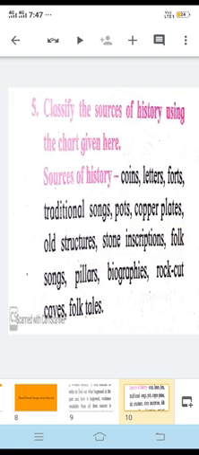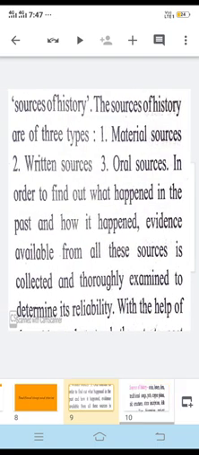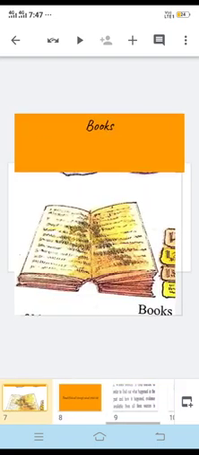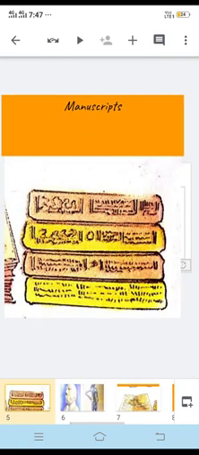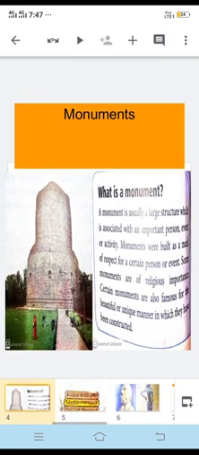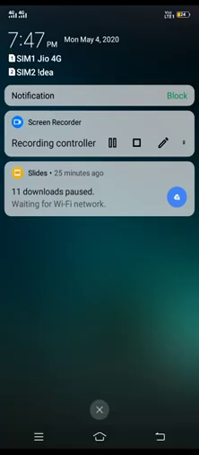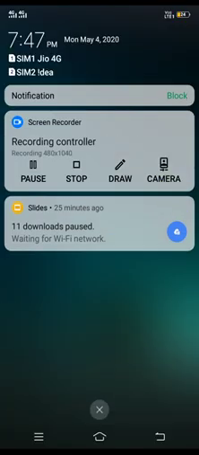So here are these many sources of history, and we have even covered the definition of history and the different sources of history. So I think this is quite sufficient.